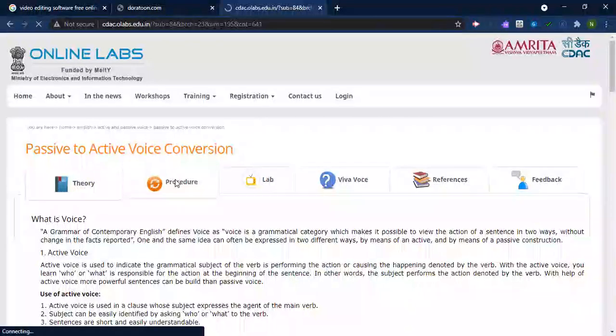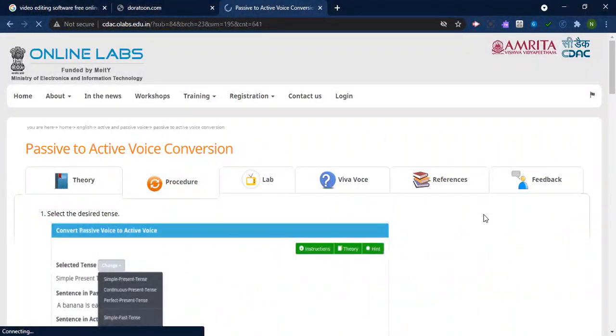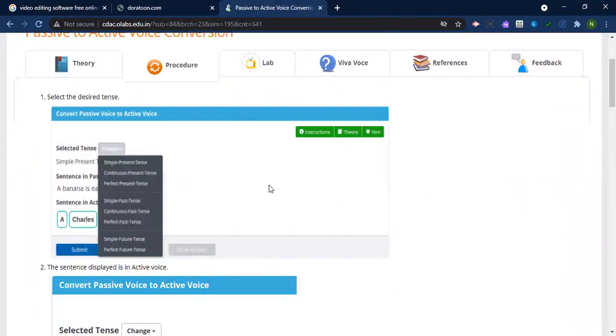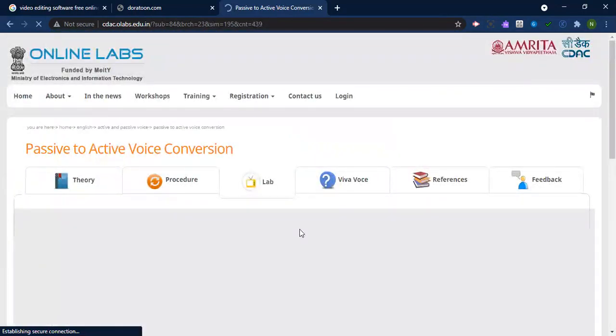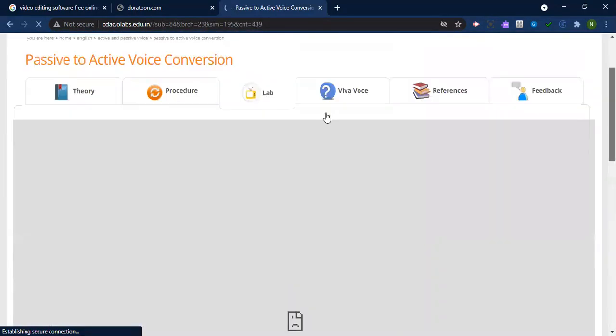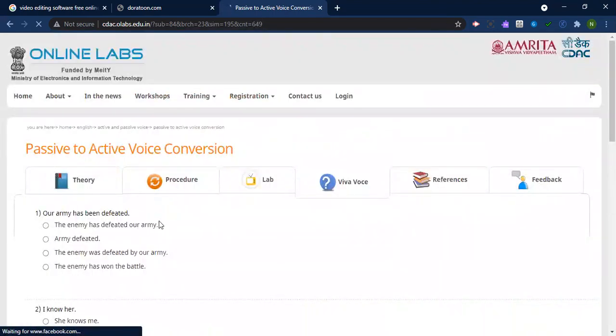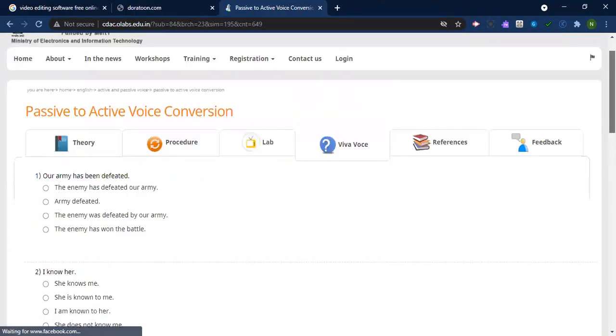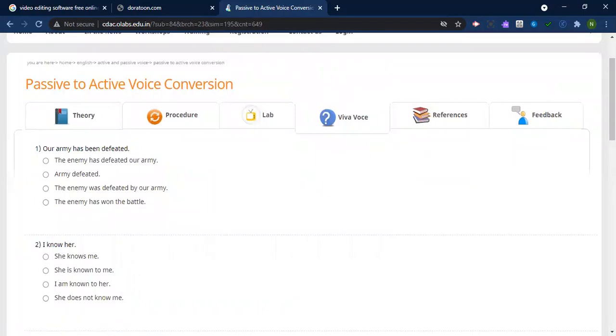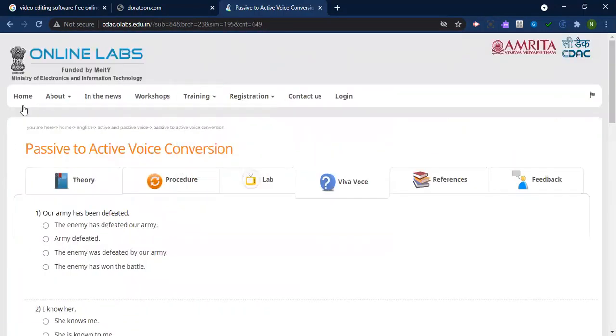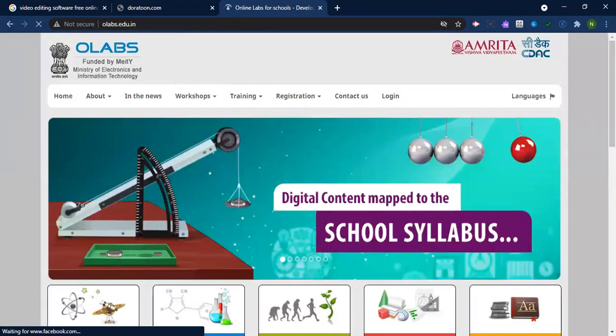The procedure is also given, how they will perform this, how they will convert passive into active. All this procedure is given over here, and then at last they can appear for the viva, as there is no need of a lab over here. So a lab is not given, and then your viva is given. Your students will be able to appear for the viva based on their understanding. So these are the short things about this online lab. It's very wonderful, and I hope your students and your school will really benefit.